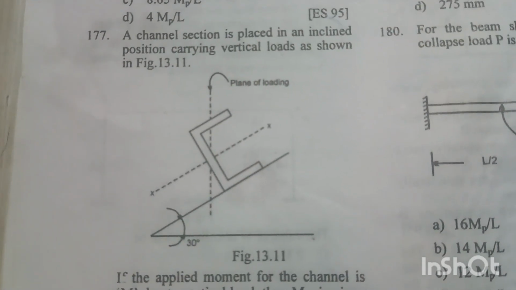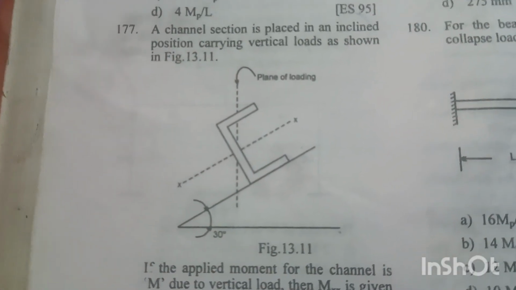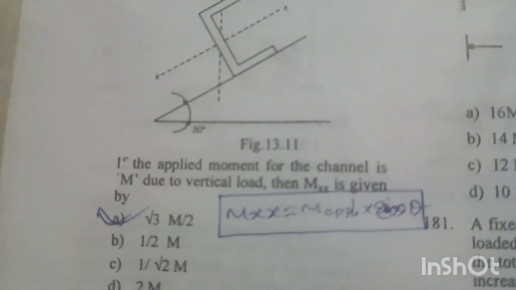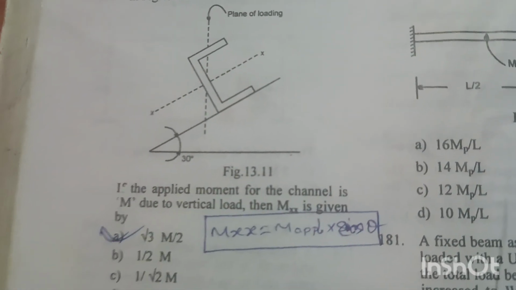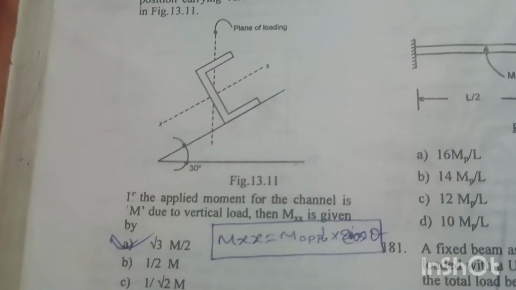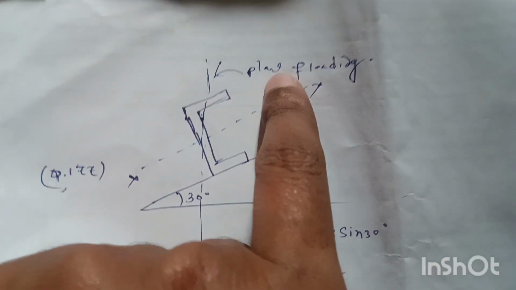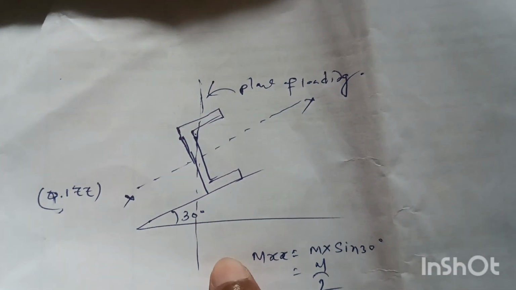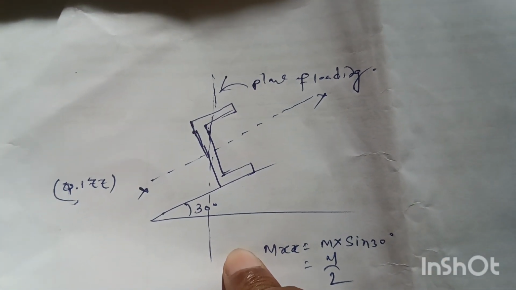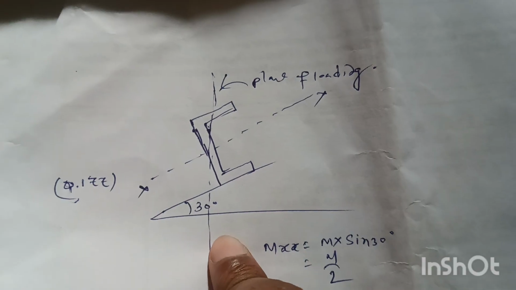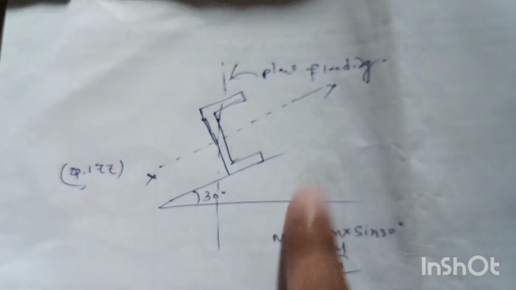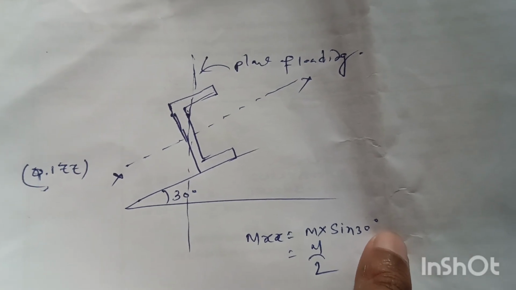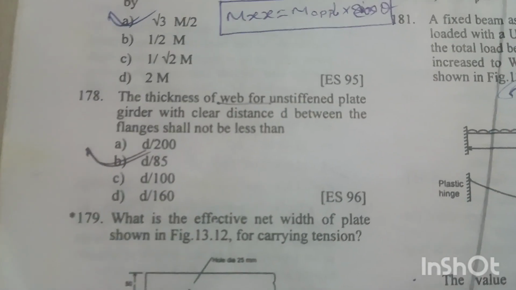Question number 177. A channel section is placed in an inclined position carrying vertical loads as shown in figure 13.11. If the applied moment for the channel is M due to vertical load, then Mxx is given by. For this channel section, if this is the plane of loading and the applied moment for this channel is M, the moment Mxx will be M into sin 30. So Mxx is equal to M by 2. Option B is right answer.